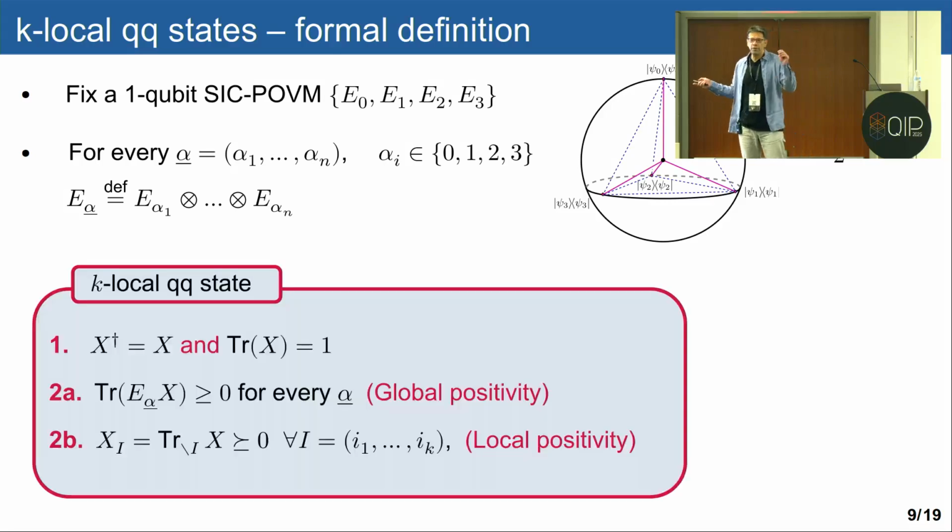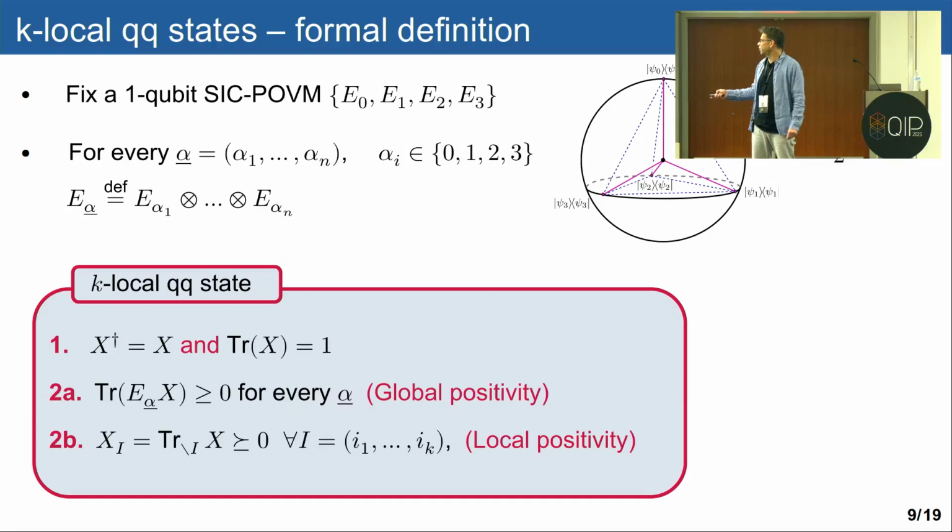Now, once we have fixed this, we can define what a quasi-quantum state is. A quasi-quantum state is an operator. So it is a Hermitian operator. It has trace 1. It is a multi-qubit operator. But instead of asking it to be positive, we're asking for a weaker condition.